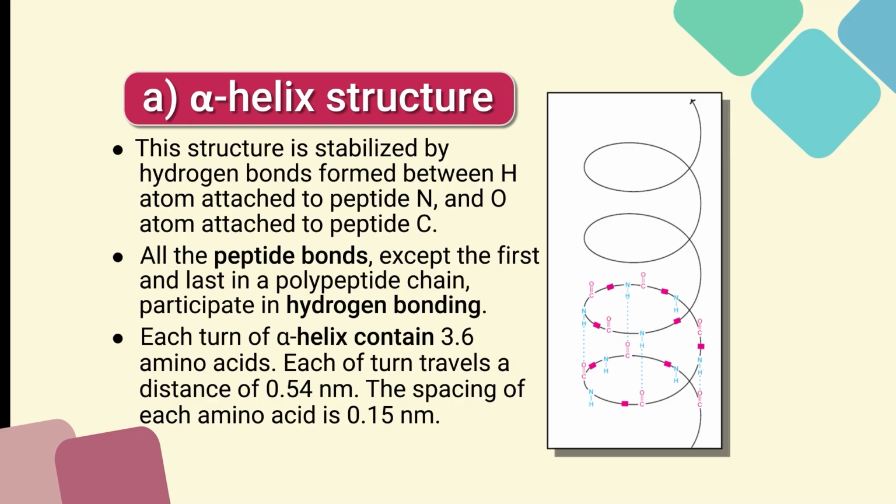Each turn of the alpha helix contains almost 3.6 amino acids, each turn travels a distance of 0.54 nanometer, and the spacing of each amino acid is 0.15 nanometer.